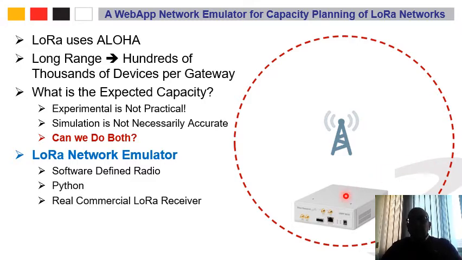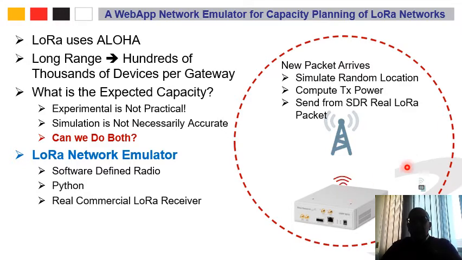So the idea of the emulator is that we will build a simulator to simulate the arrival of packets and to simulate the power transmitted by the packets, but rather than assessing the collision from the perspective of the simulator, we will actually transmit the signal. So in your simulator, a new packet arrives. We simulate for it a random location.